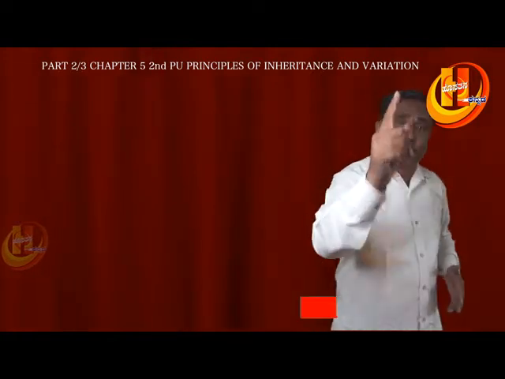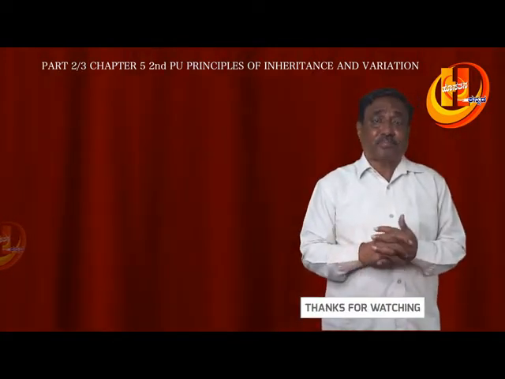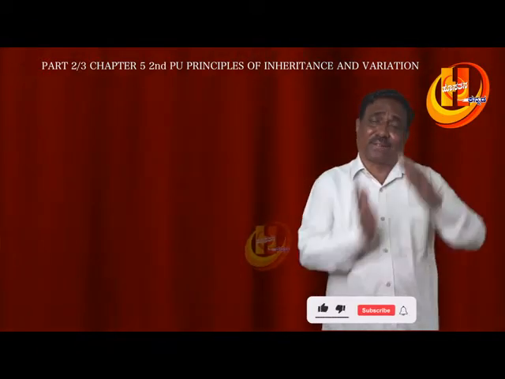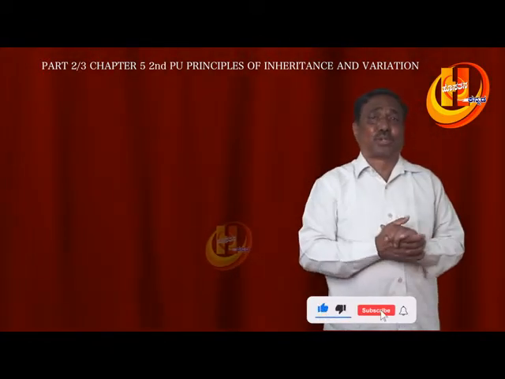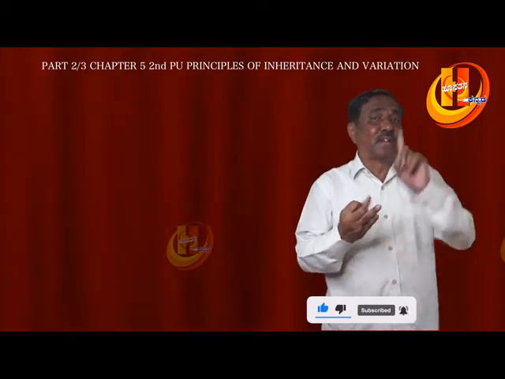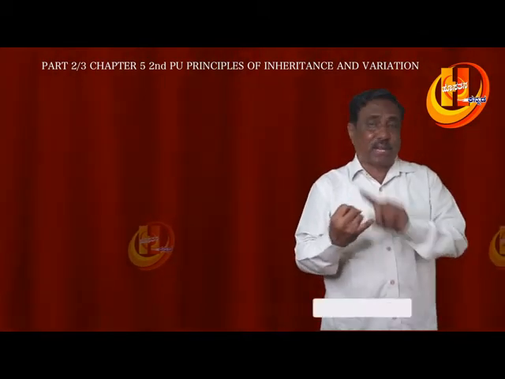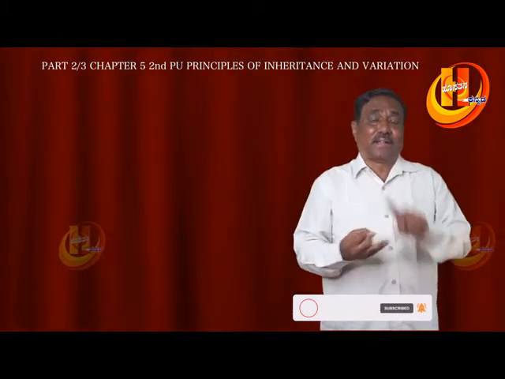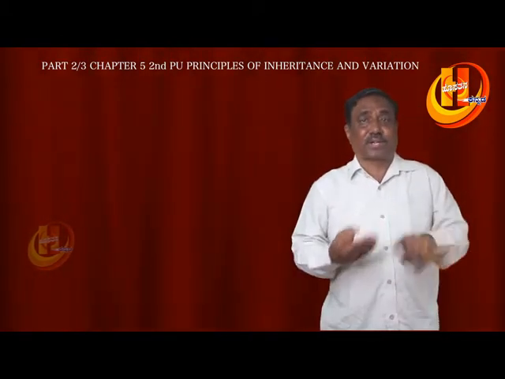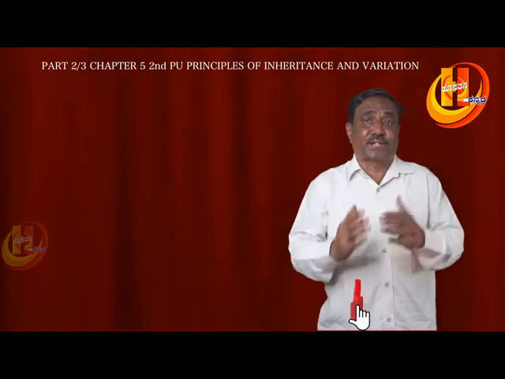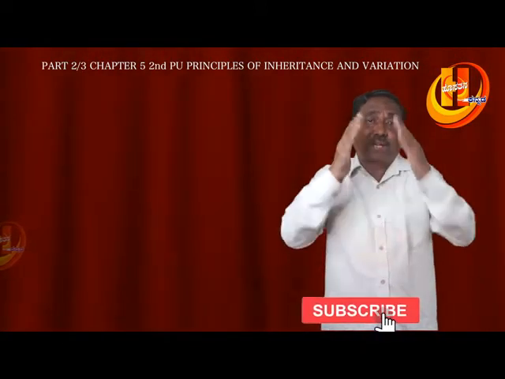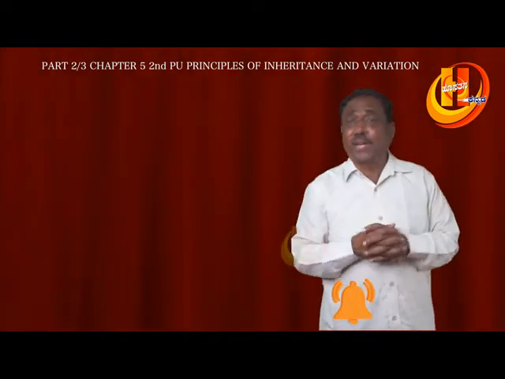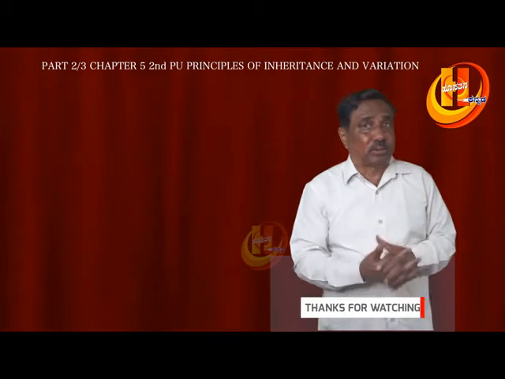This is important. Structural aberrations in chromosomes are due to deletion, duplication, inversion, translocation. Deletion, a part is cut off. Duplication, a part is repeated. Inversion, a part is cut and turned upside down. Translocation. This kind of change in structure, chromosomal structural aberration, because of deletion, duplication, inversion, translocation, brings about mutation. This is very important.